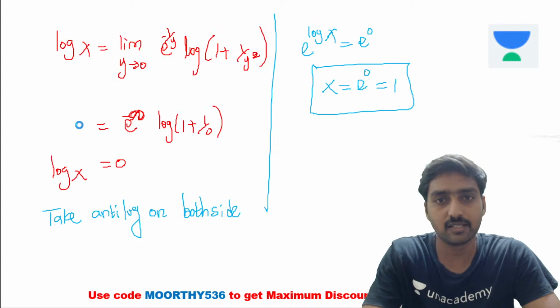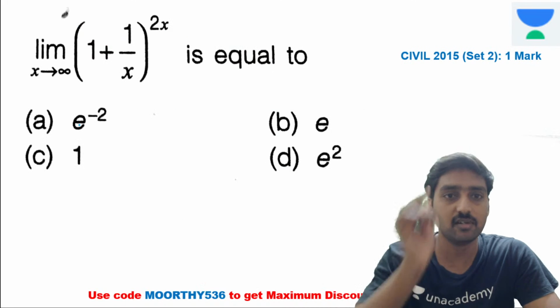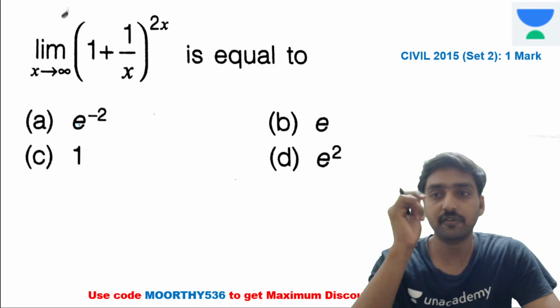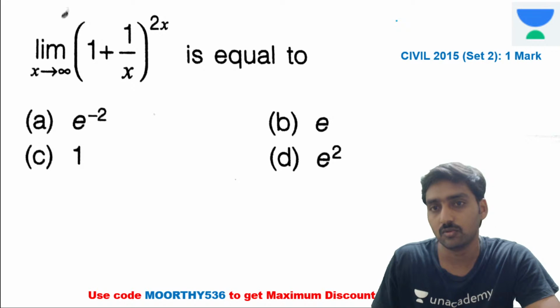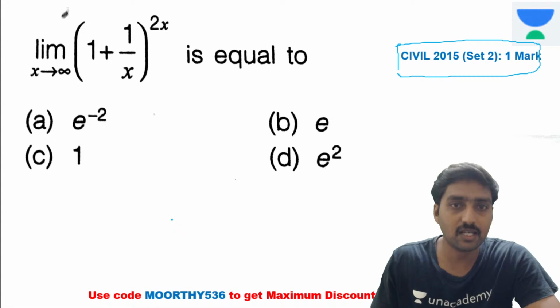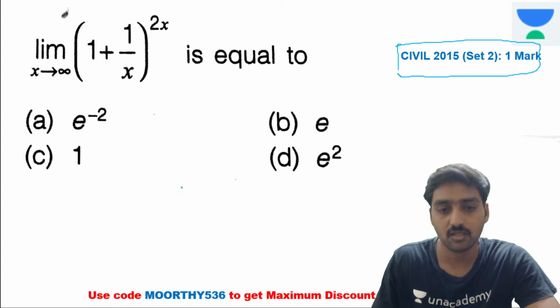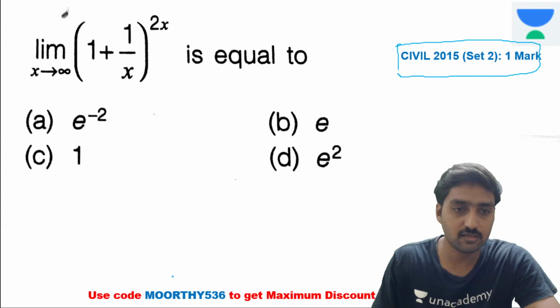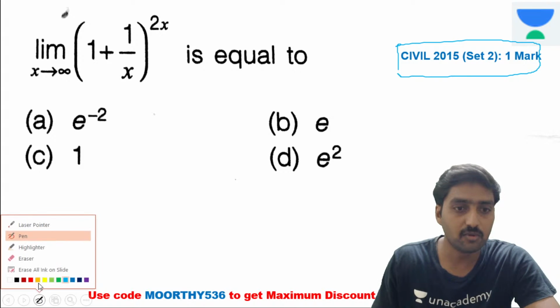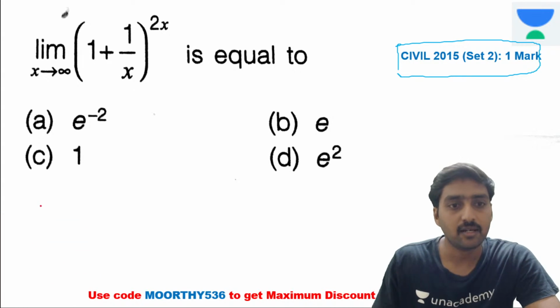Okay, one more example I'm going to give you. It's a civil engineering 2015 set 2, 2 mark question. The same kind of question here: 1 divided by x, and the power is also x. It's a variable power variable, right? So coming to the variable power variable, let us assume the same thing.